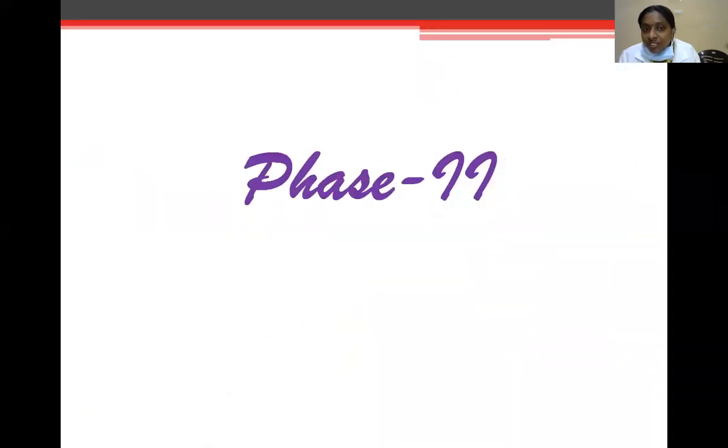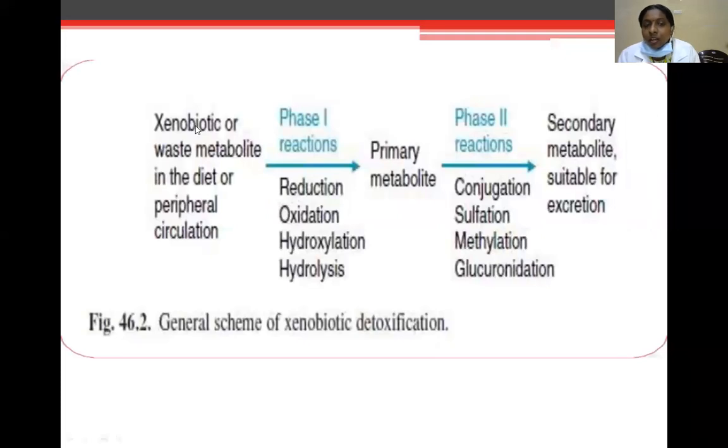Next, phase 2 reactions. Here, a xenobiotic or waste metabolite in the diet or through peripheral circulation mainly enters the phase 1 reactions, followed by reduction, oxidation, hydroxylation, and hydrolysis, and formation of a primary metabolite. This primary metabolite mainly enters the phase 2 reaction, followed by conjugation, sulfation, methylation, glucuronidation, and formation of a secondary metabolite which is suitable for excretion.